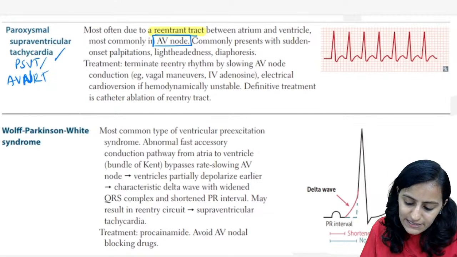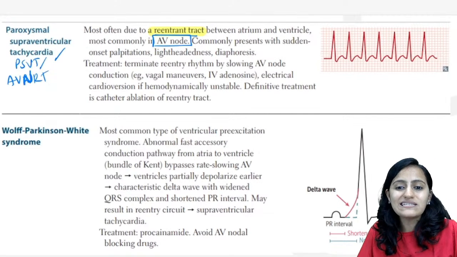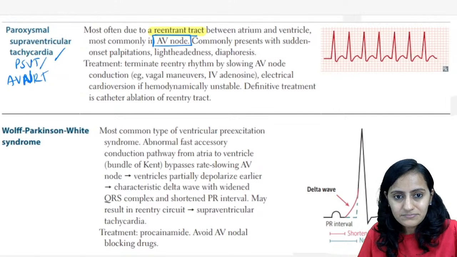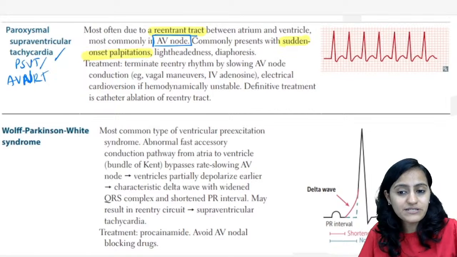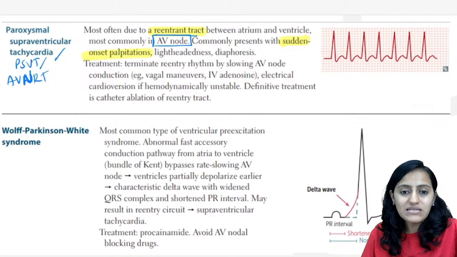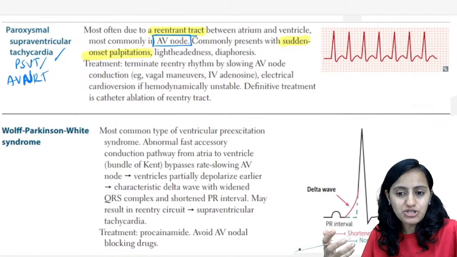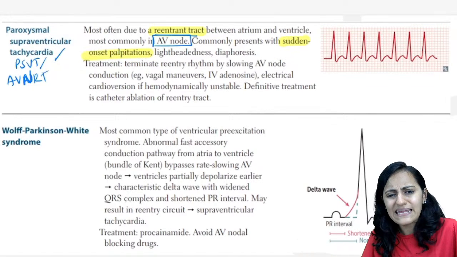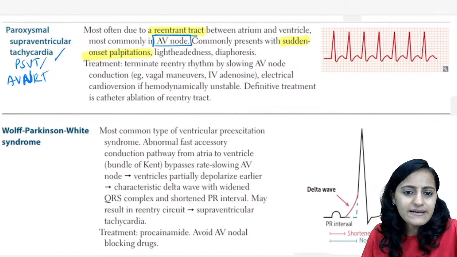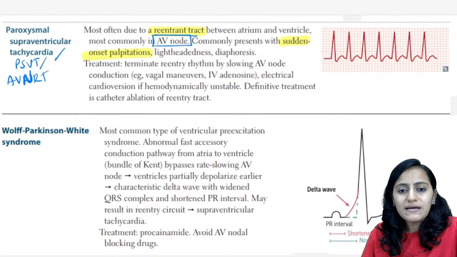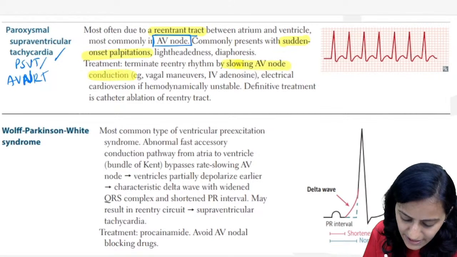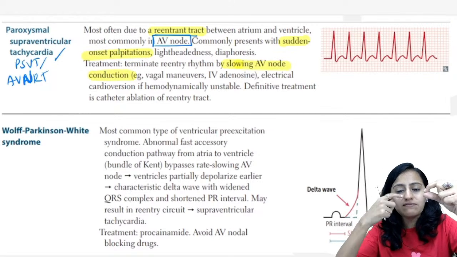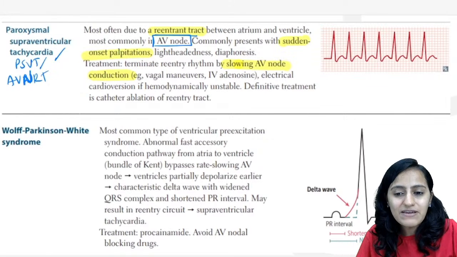So what are the clinical features of PSVT? What is generally the history given with PSVT? It is sudden onset palpitations, lightheadedness and diaphoresis. Because of the tachycardia, there's palpitations, lightheadedness. In any arrhythmia, with decreased blood supply, lightheadedness can occur. Treatment is basically by terminating the re-entry rhythm. So you need to slow the AV conduction. It's an AV nodal circuit, so you need to slow the AV conduction.